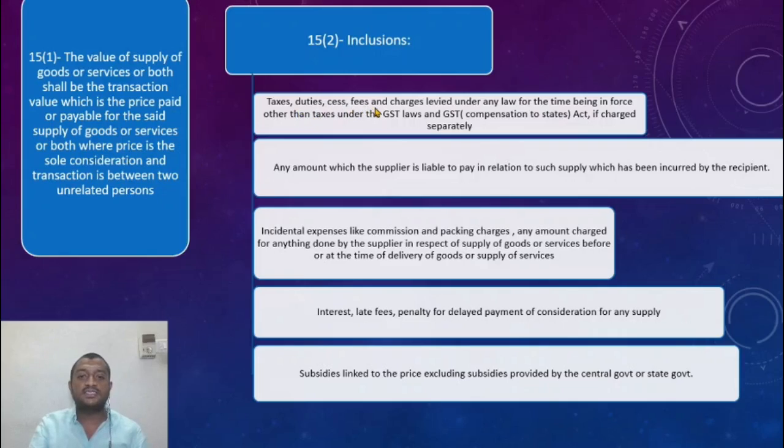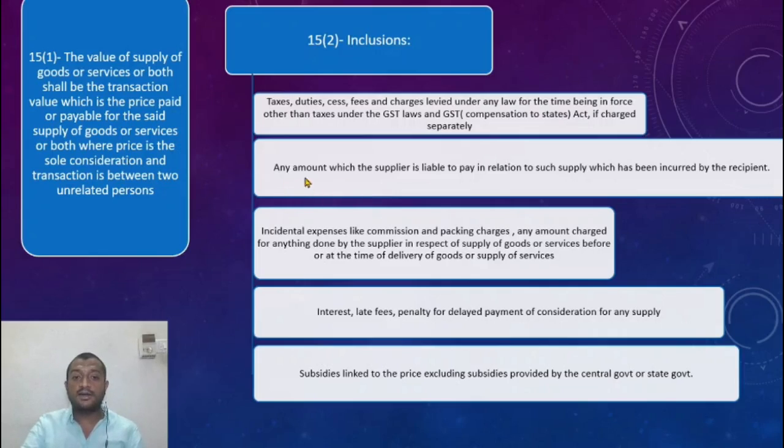Taxes, duties, cesses, fees and charges levied. So any sort of tax, cess, duty which is levied other than a levy under the GST law. So this GST compensation cess on any previous purchase should not be included in the value because he will be getting credit of that. So there is no need for double taxation under GST. The main purpose for bringing it is no double taxation.